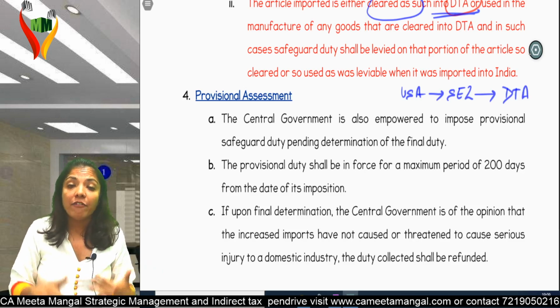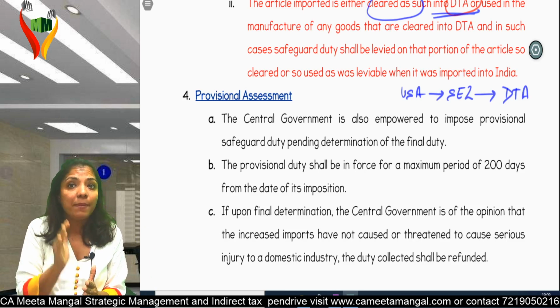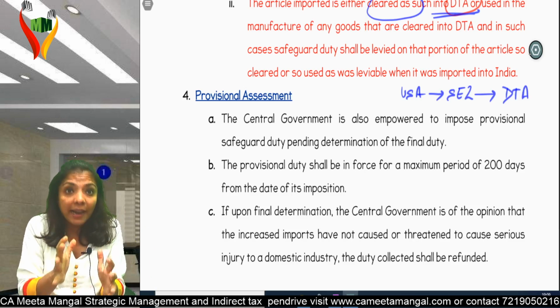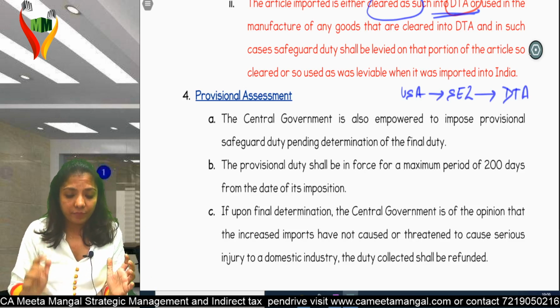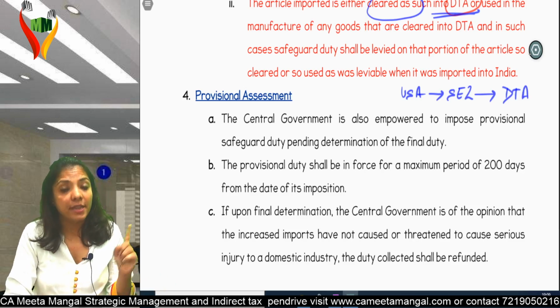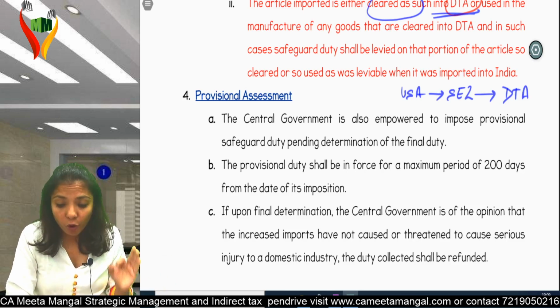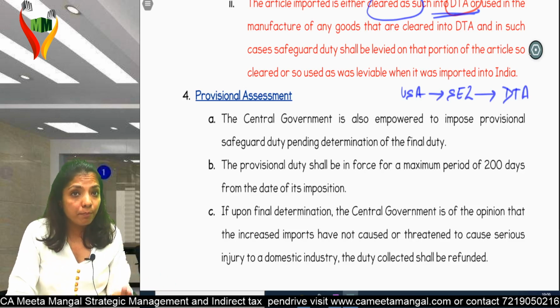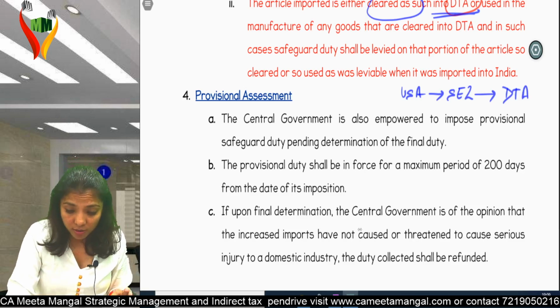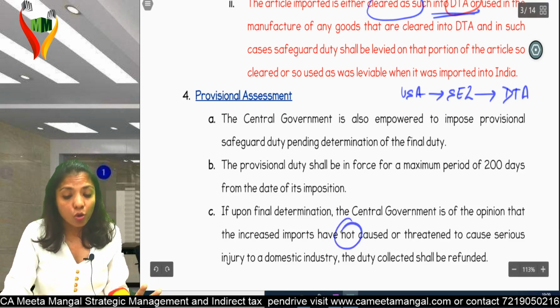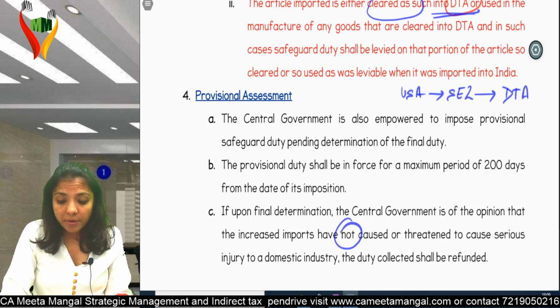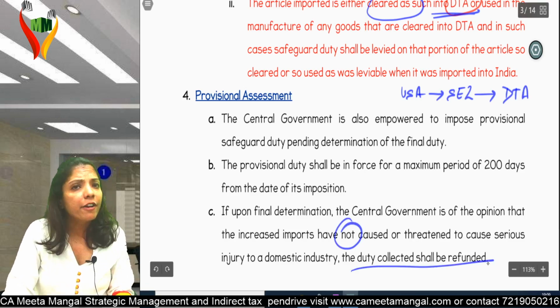Suppose I have imposed provisional safeguard duty today, it will be there for maximum 200 days. Within that 200 days, decide what needs to be done.